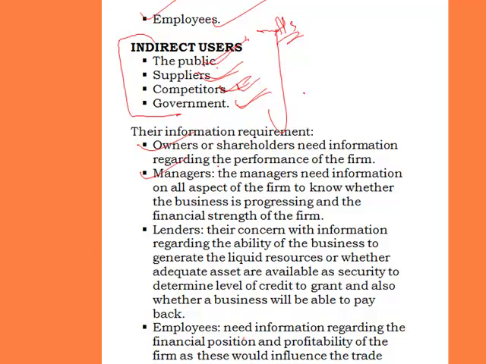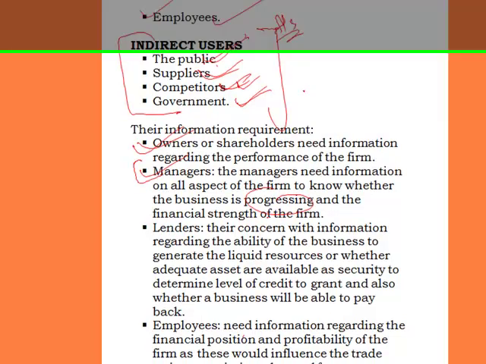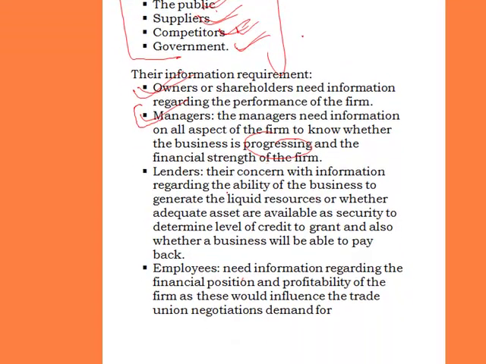The next one is our managers. The managers need information on all aspects of the firm to know whether the business is progressing. The managers are the people that are running the business on behalf of the shareholders, and they need the financial statement to know whether the business is actually progressing or not, and they are also able to know the strength of the firm.